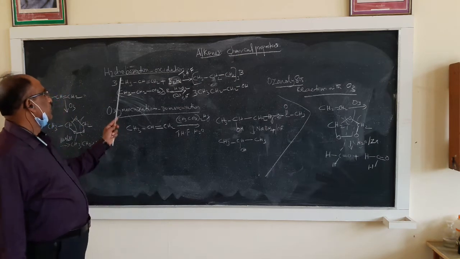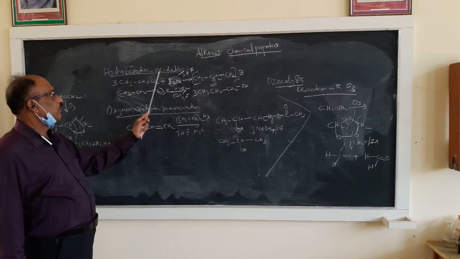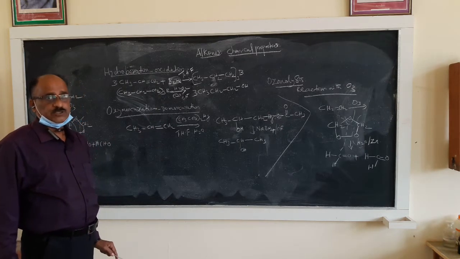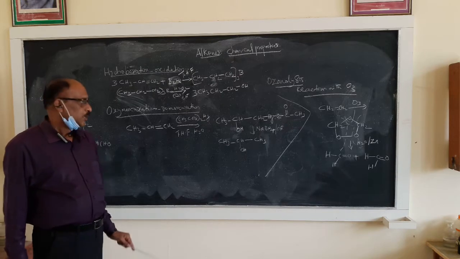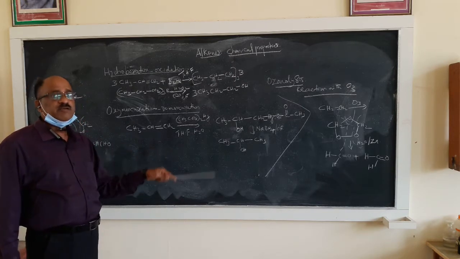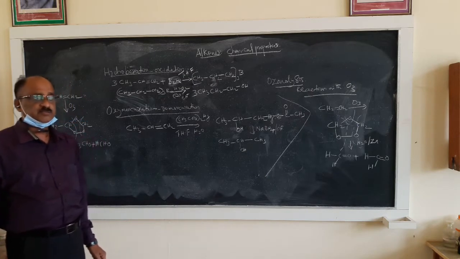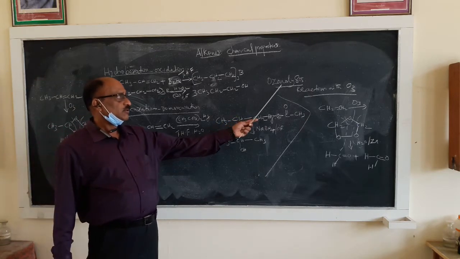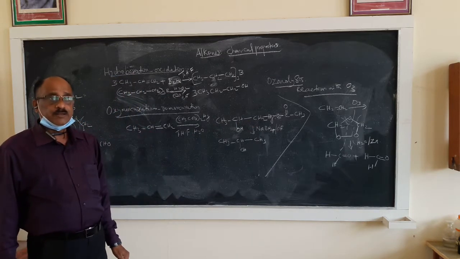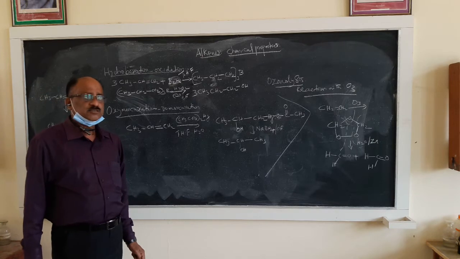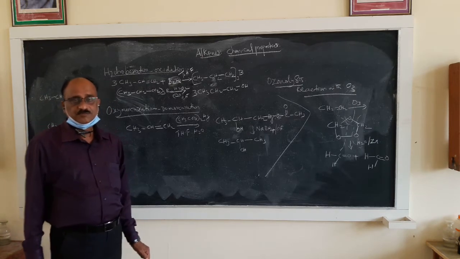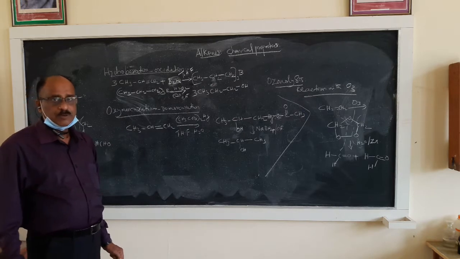Students, first you will see hydroboration followed by oxidation. That is one reaction. The second reaction is oxymercuration and demercuration. And the third one is ozonolysis, which is a reaction with ozone gas. These three reactions are very important as far as an alkene is concerned. Actually, there is technical application.